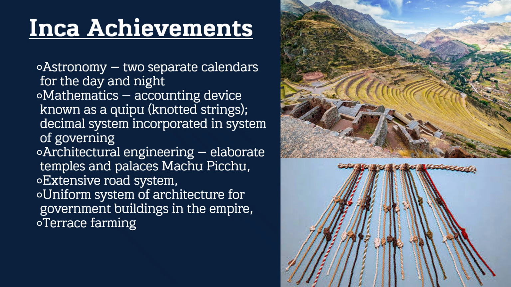We see a uniform system of government where all authority from the city-states builds up to the emperor like a federal system. And architecturally speaking, we see them overcoming their environment like the river valley civilizations in East Asia with terrace farming, which are carving out steps in the mountainside to be used for growing crops as well as defense from foreign invaders.